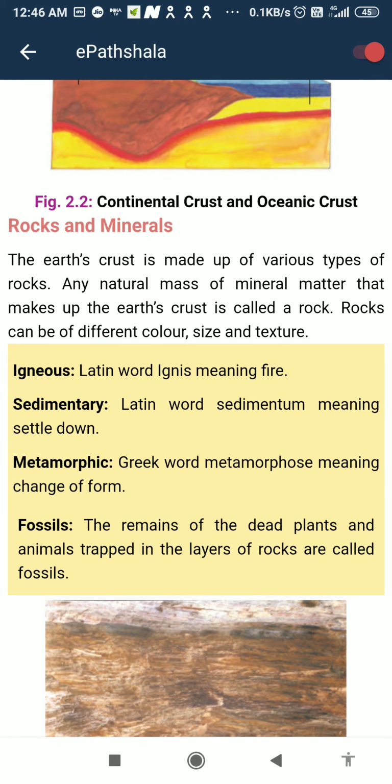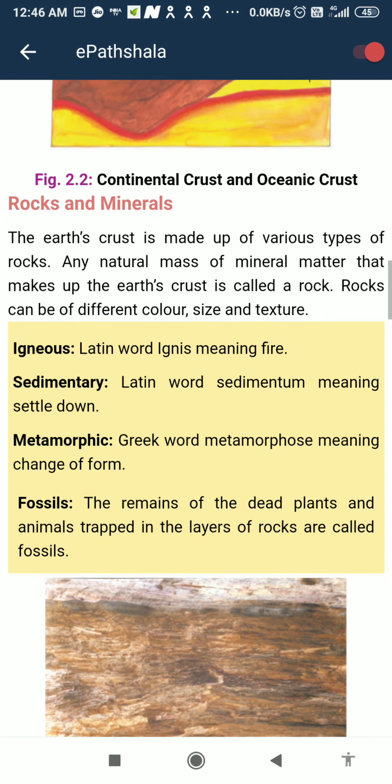The earth's crust is made of various types of rocks. Any natural mass of mineral matter that makes up the earth's crust is called a rock.